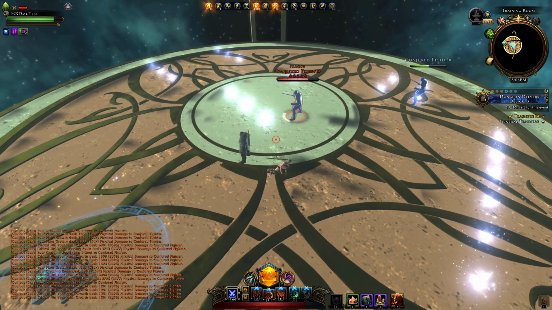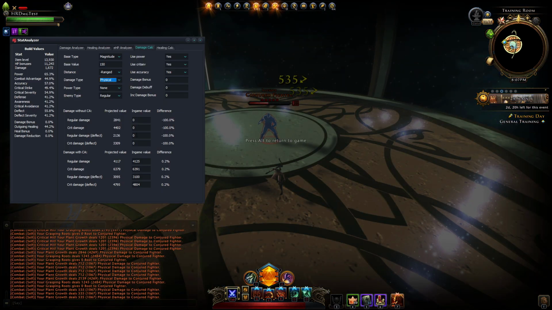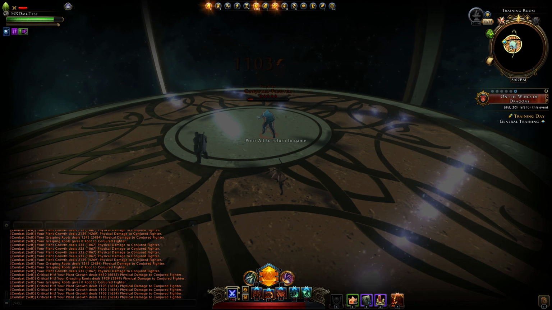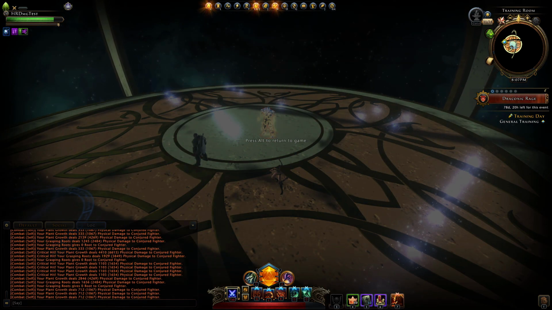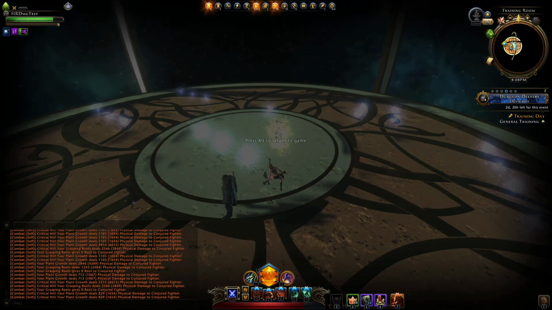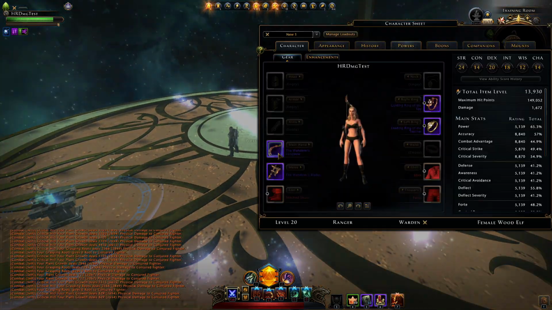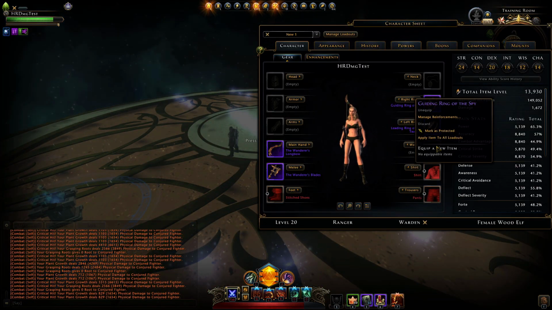Let's try some non-combat advantage attacks. 2139, deflected 4410. Then we have 2846, 3315. So you can see everything is 0.2% off. Not sure why it is this off, but I'm pretty sure that for some reason... Because if I put on the melee ring, I can also do that. Let's put on the melee ring.